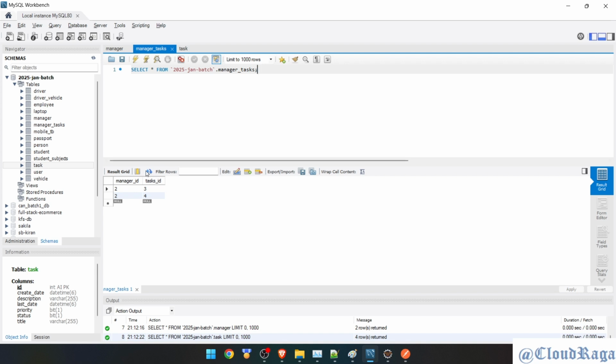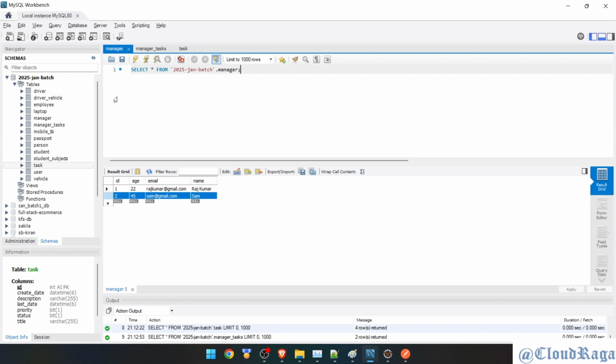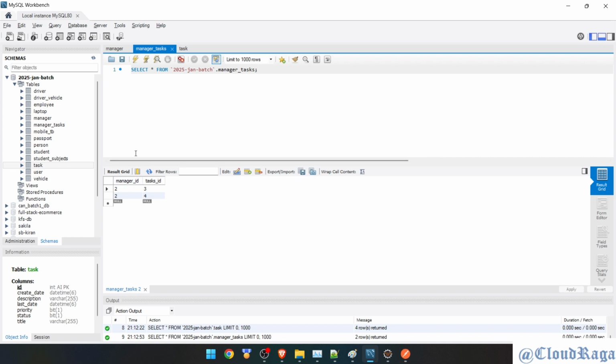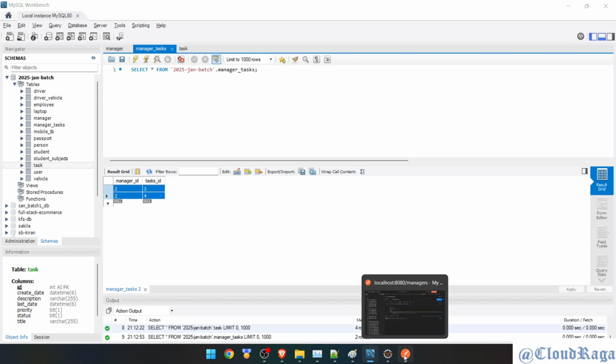Hmm. This is not good. The previous entry is overlapped. Okay, I'll give this as a task. Try it out, guys. Why did this happen? So what exactly happened? Initially, it has manager records, which has ID 1. Manager 1 is mapped with 1 and 2. This was there in manager task. But when we created a new user, something bad happened. It removes the previous entry and creates a second entry. Let's do it one more time.